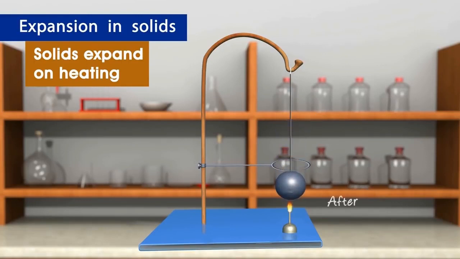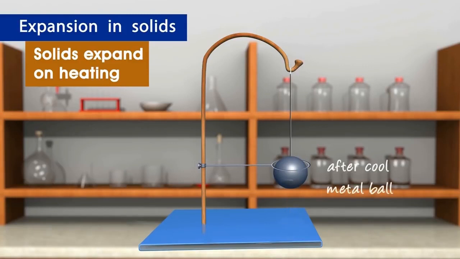Now heat the ball and try to pass it through the ring. It will not pass through. The ball has expanded on heating. Cool the ball to normal temperature, it will pass through the ring.